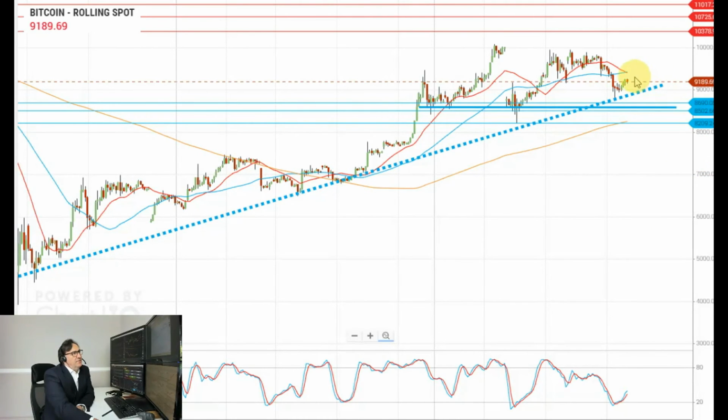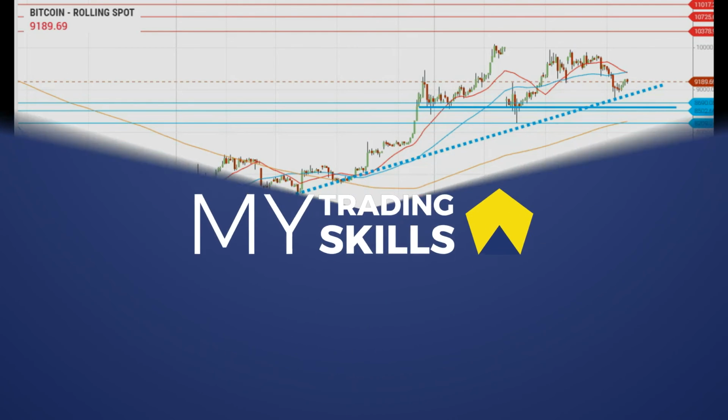Alternatively, if the price stays where it is above this rising trend line and breaks above this sequence of slightly lower highs, and in particular a daily close above 10,000, that would negate the bearish scenario, potentially opening the way for a spike higher and retest of additional resistances towards 10,380, 10,700, 11,000 on the upside.